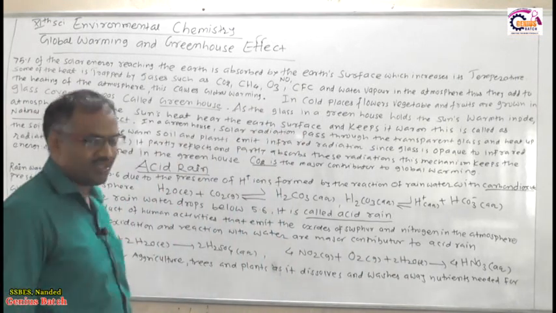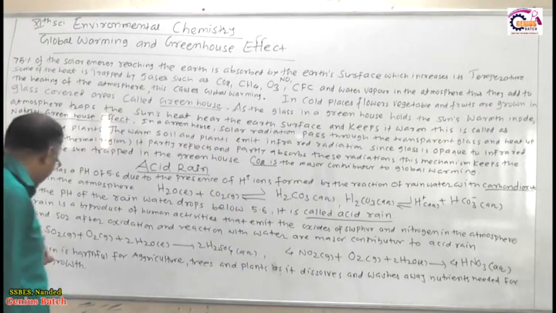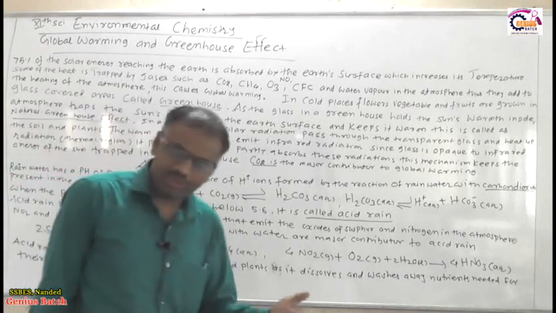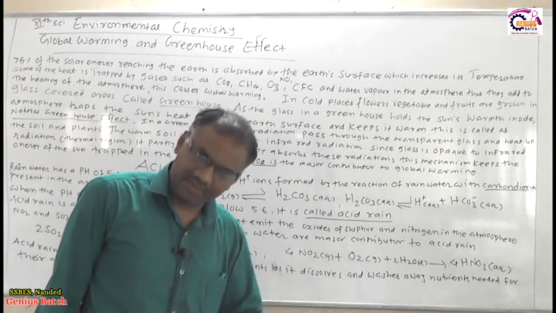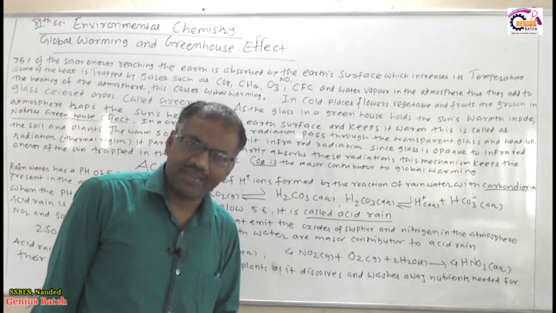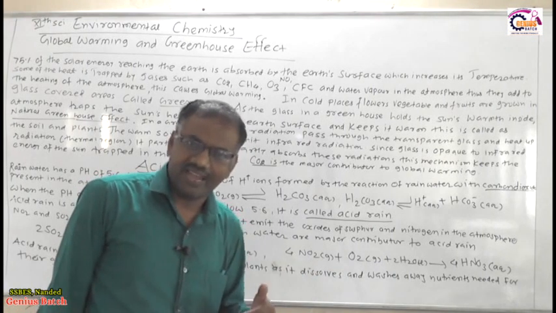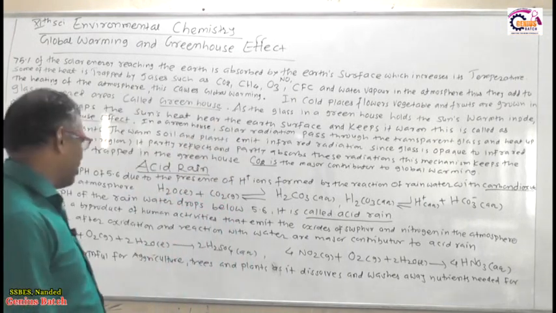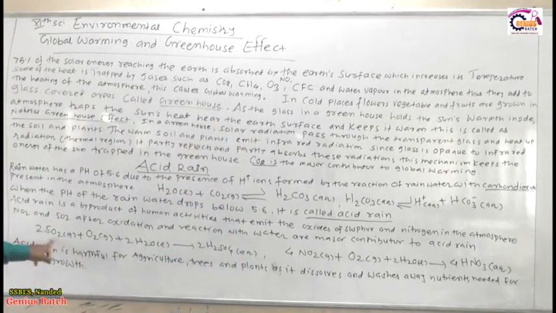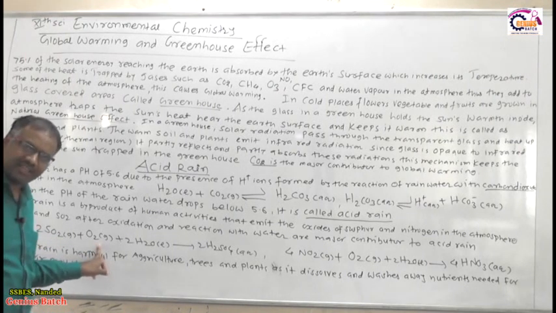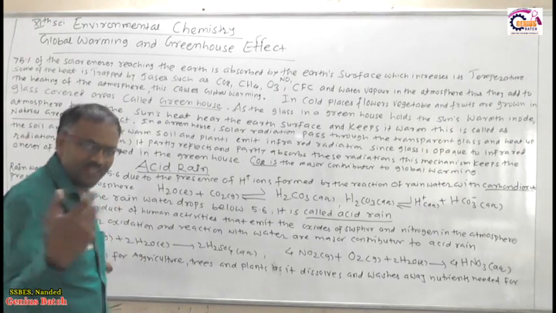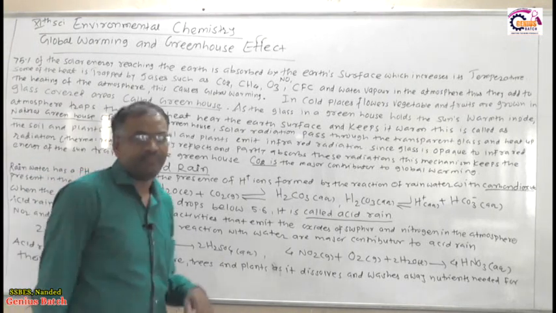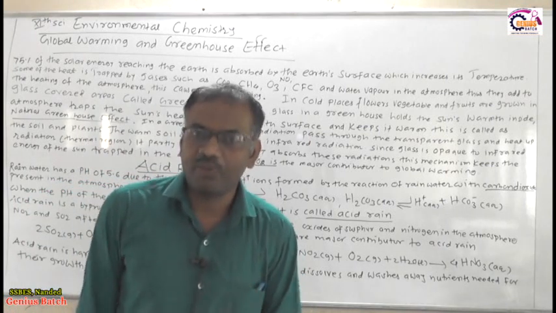So how do NO2 and SO2 get oxidized? This is the SO2. How is the SO2 produced? The sulfur and nitrogen released into the atmosphere by human activities get oxidized to produce sulfur dioxide gas and nitrogen oxide gas. The sulfur dioxide gas reacts with the oxygen present in the atmosphere and liquid water to produce H2SO4, that is sulfuric acid.